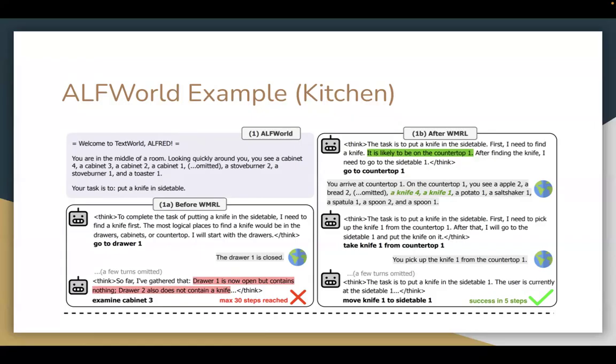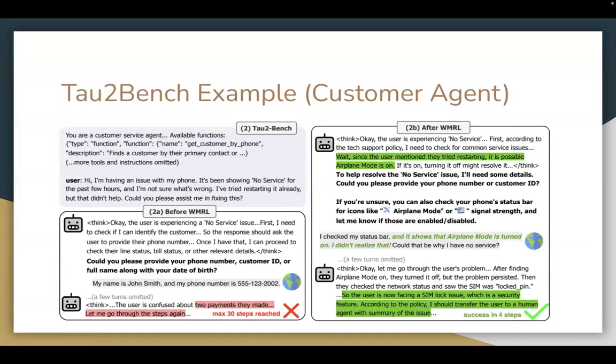And before RWML, the agent may think that you should go to drawer one, but drawer one is closed, and it thinks that drawer one is now open but contains nothing. Drawer two also does not contain a knife, and max 30 steps reached, and it fails to complete the task. And the paper shows that after RWML, on the same task, the agent now thinks that it is likely to be on the countertop one, and it is actually able to complete the task in 5 steps.